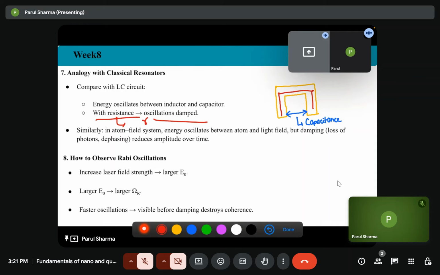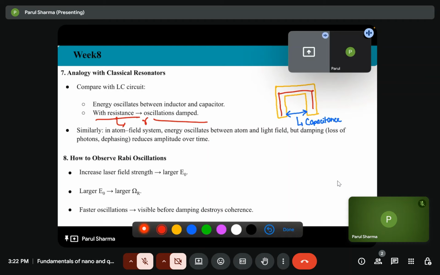Similarly, in the atom field system, energies will oscillate between atom and light field, but damping reduces amplitude over time because of loss of photons, because of spontaneous emission, and dephasing, that is, they don't have the same phase.